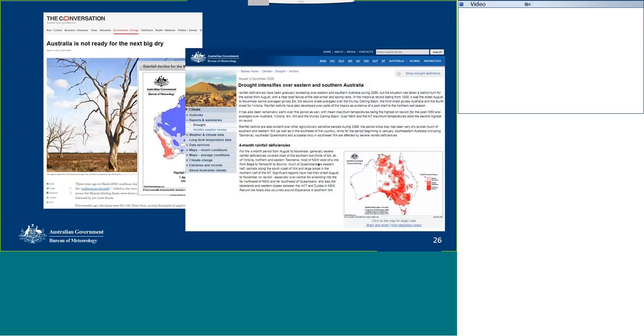In this example, we're going to have a look at the Millennium Drought years, but also focus on this year, 2006, which you can see the drought statement here. These drought statements are available on the Bureau website, and I'll have a link to that at the end of my webinar today.